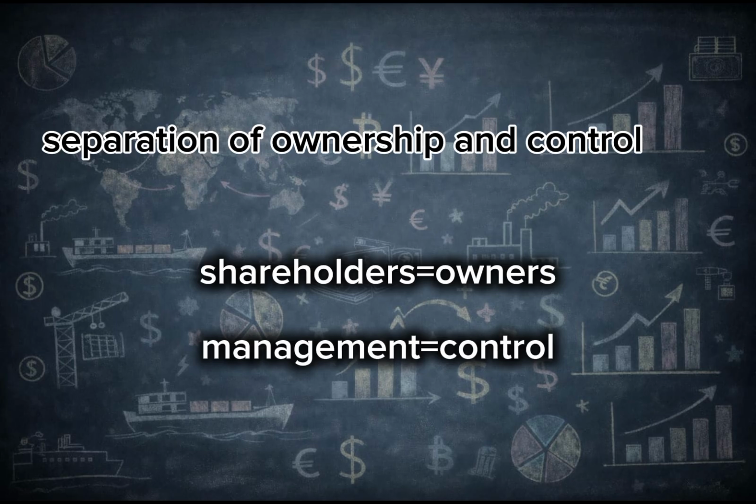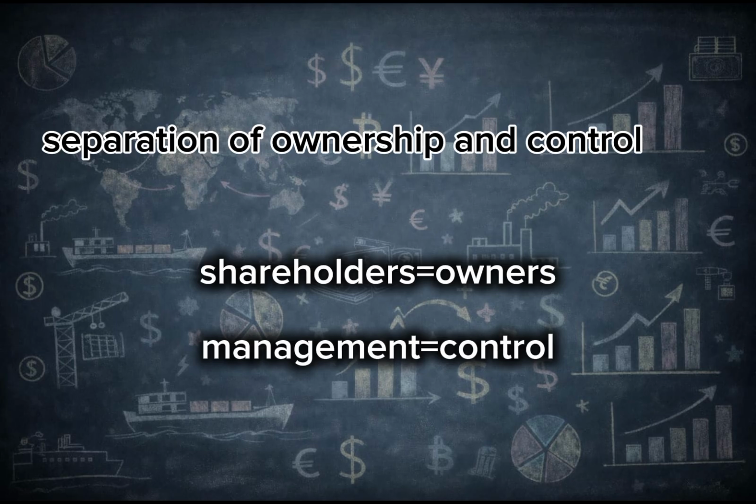The company is owned by the shareholders, but the shareholders cannot manage the company by themselves, because the shareholders are made up of a large body of owners, and most of them have just small units of shares in the company, so they cannot manage the company themselves. It is just not feasible. So what do they do? They employ the management to manage and control the company on their behalf.